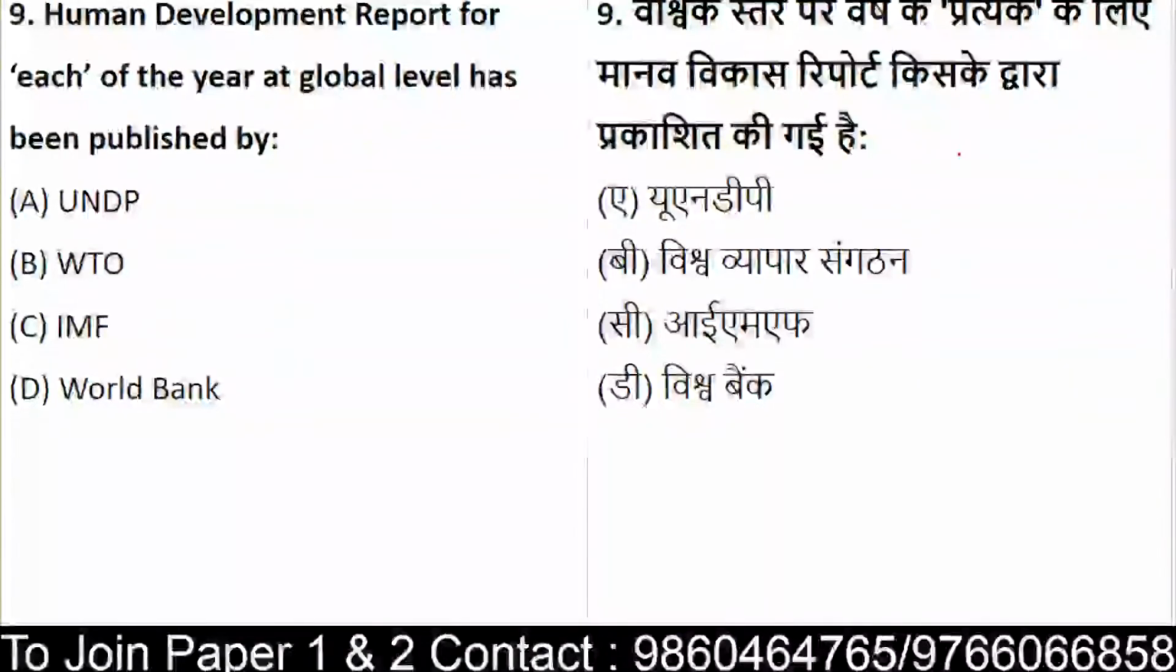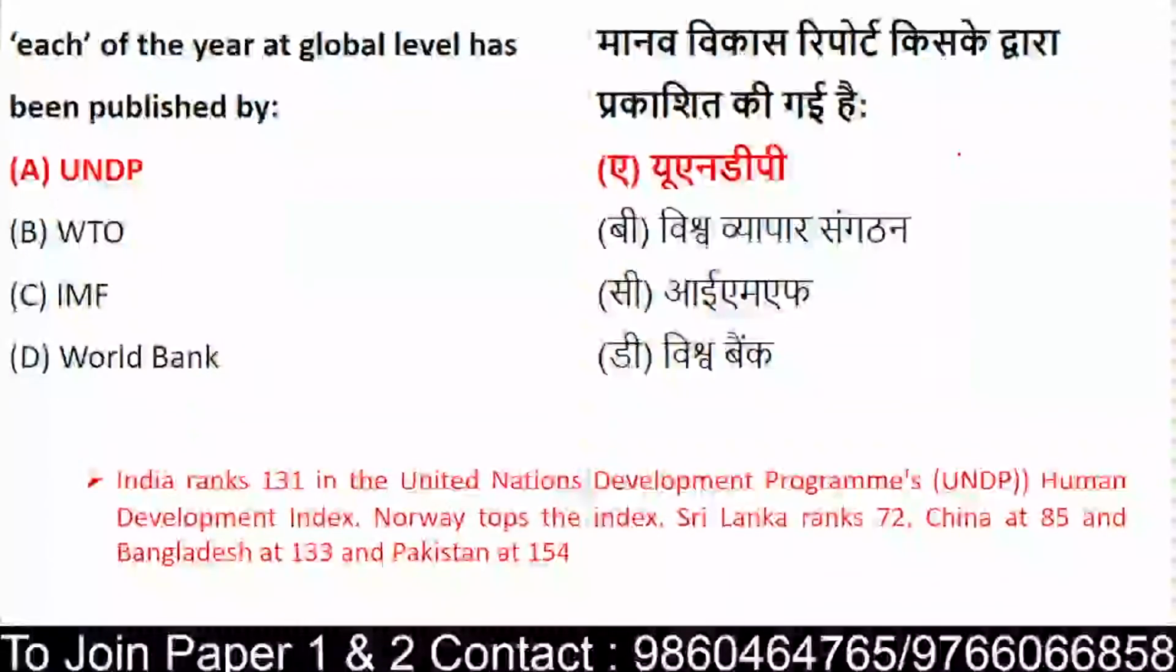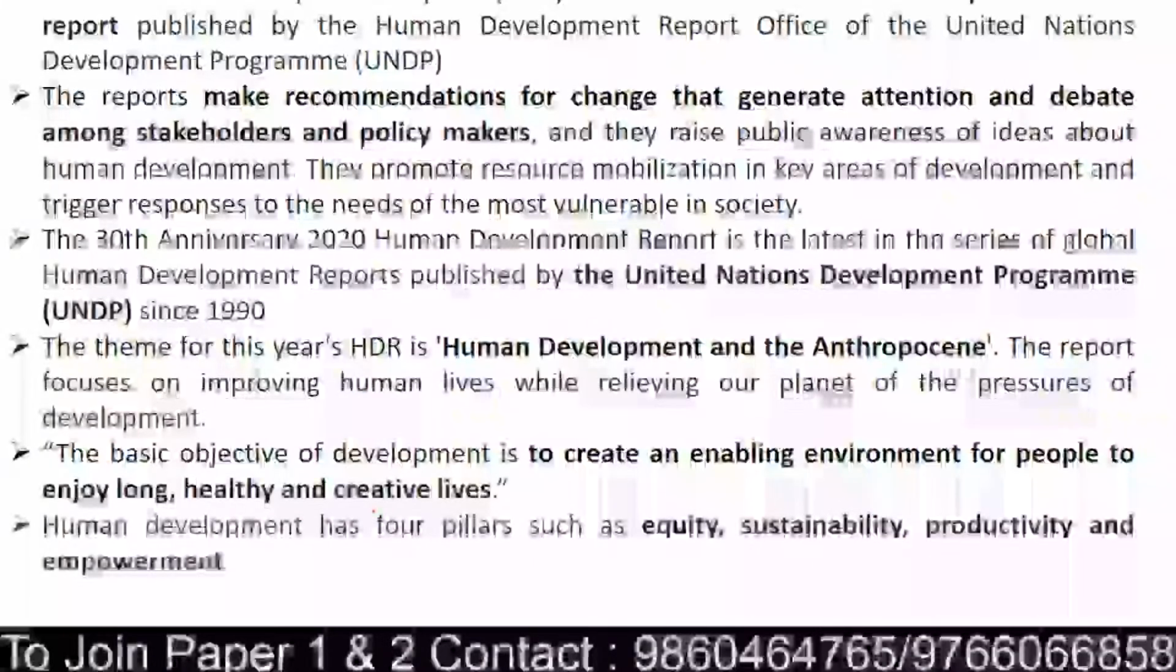Others also, come on. When we talk about the human development report, it is none other than UNDP, that is the United Nations Development Program. Now if you see India's rank, the latest rank of India is 131. Norway has topped the index. Sri Lanka is at rank 72. China is at 85. Bangladesh is at 133. Pakistan is at 154.